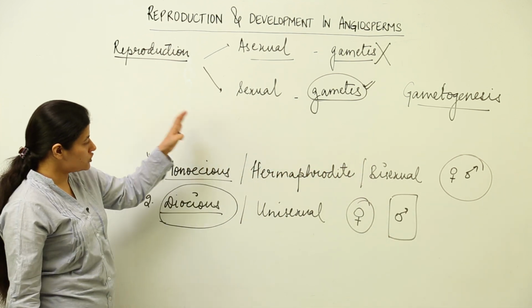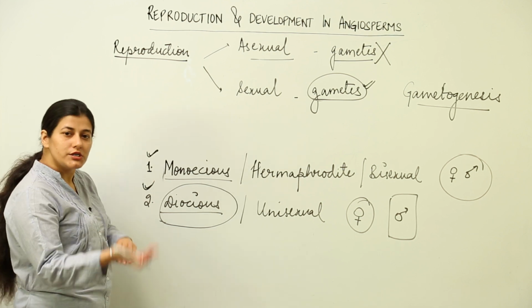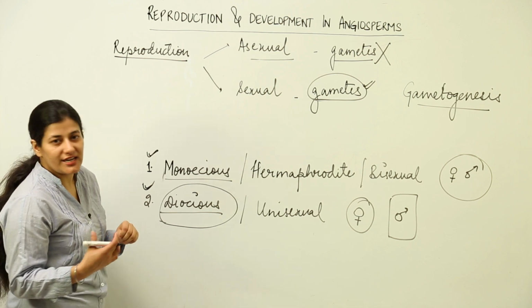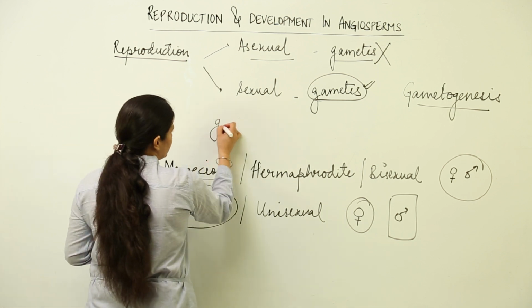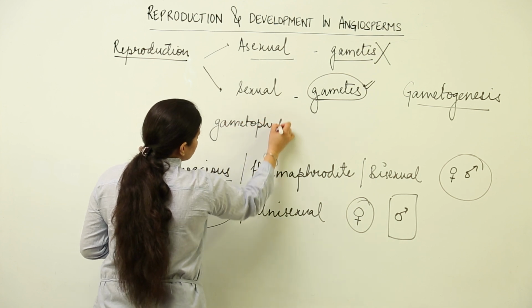Now in the case of angiosperms, what you usually find is that the plant could be monoecious or it could be dioecious, and this formation of gametes takes place within a specialized region termed the gametophyte.